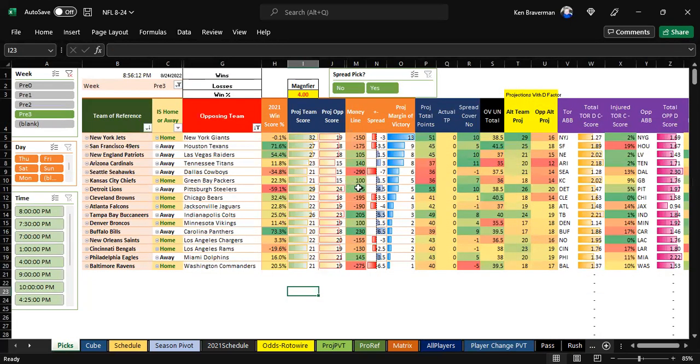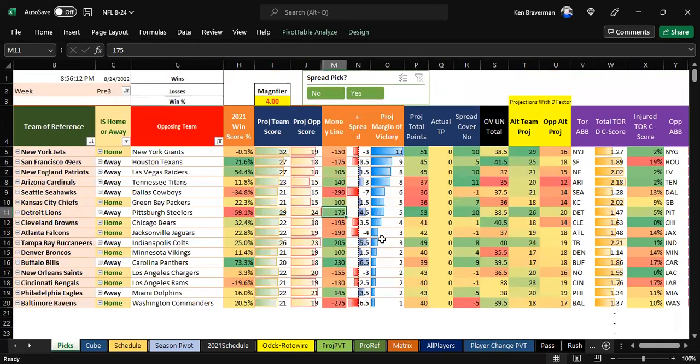But if you were going to look at it and say, well, who does the algorithm like at good lines? Well, it likes Arizona over Tennessee at plus 140, likes Detroit over Pittsburgh at plus 175. Take some teams with some points here. So I wouldn't really recommend betting the house, betting the farm on preseason, because you're probably going to be disappointed. But that's basically what the look is here.